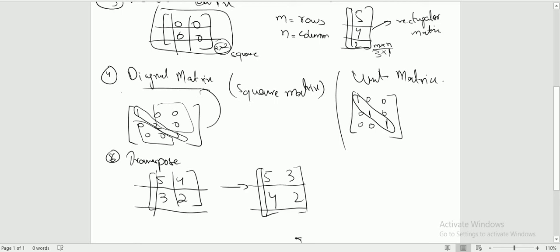I think these are the main types which you must know before solving questions regarding matrices. I think this video will help you in solving further questions of matrix algebra.